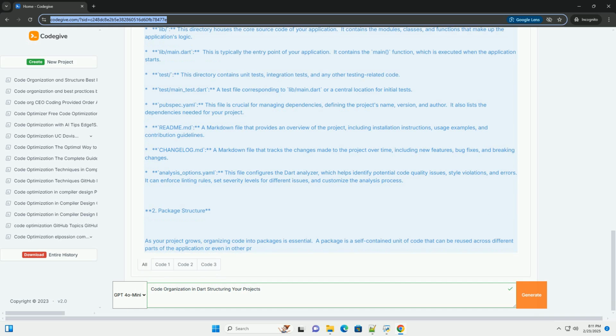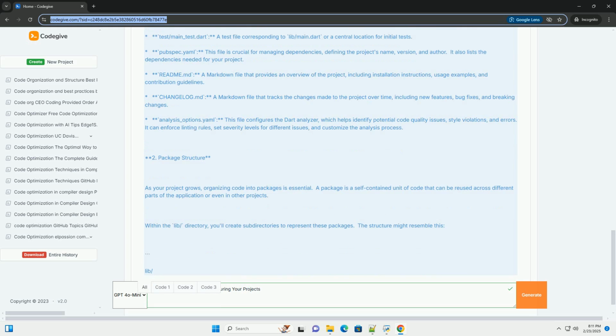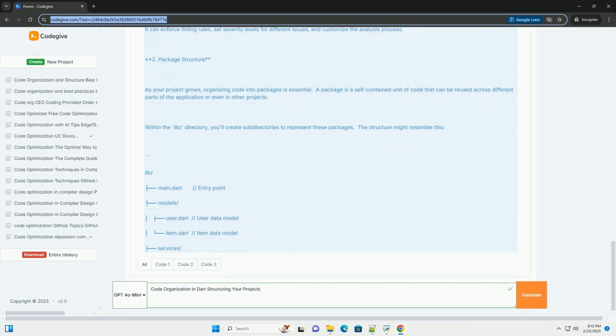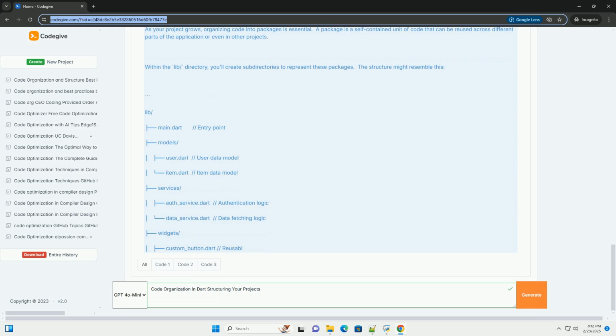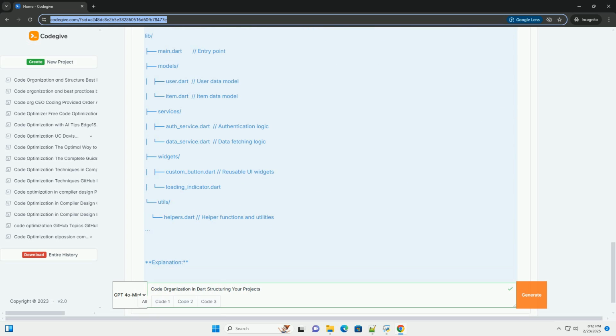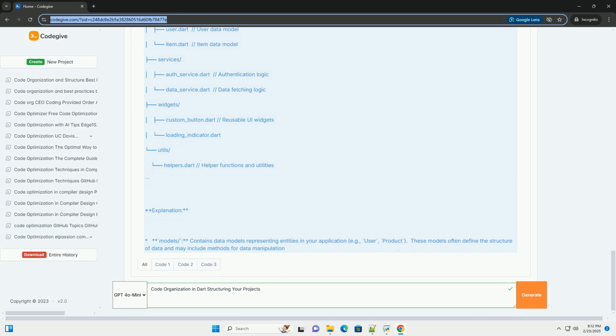6. Dependency management, utilizing pubspec.yaml for efficient dependency management. 7. Testing structure, organizing tests alongside production code. 8. Commenting and documentation, writing clear and comprehensive documentation. 9. Example project, a practical demonstration of the discussed principles.